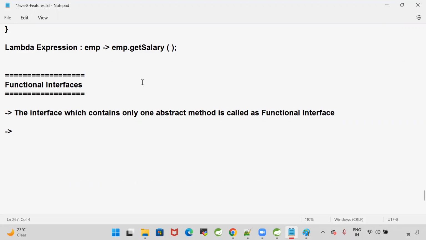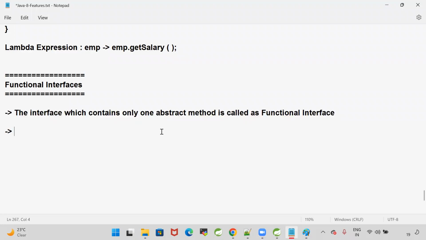What is the difference between marker interface and functional interface? In Java, we have the marker interface, and we have the functional interface from 1.8. Can anyone tell me the difference? A marker interface is nothing but an interface with no methods. The interface which does not contain any method is called a marker interface. The interface which contains only one abstract method is called a functional interface.